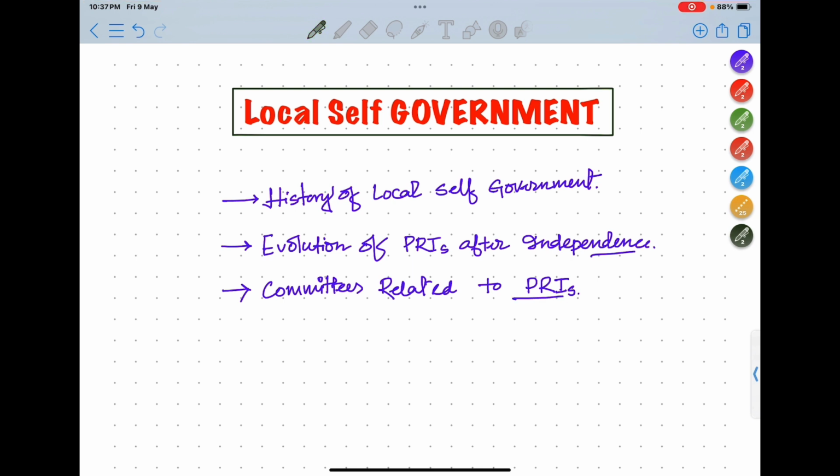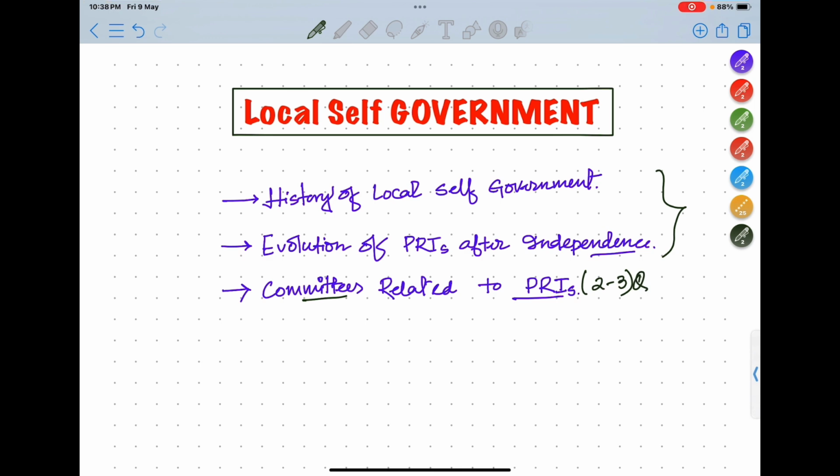When you analyze the previous year questions, you will find there are 2 to 3 questions related to committees. Then 1 or 2 questions will be from the history and evolution of PRIs. So today we are going to cover these 3 topics. After that we'll move forward. Okay, so let's get started.